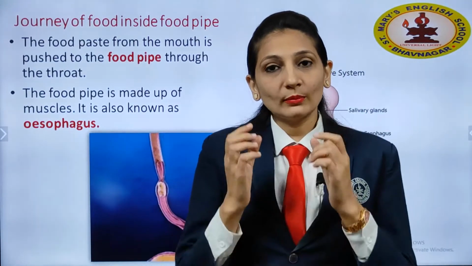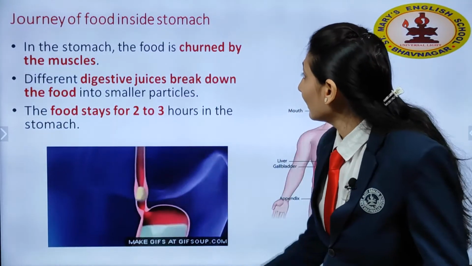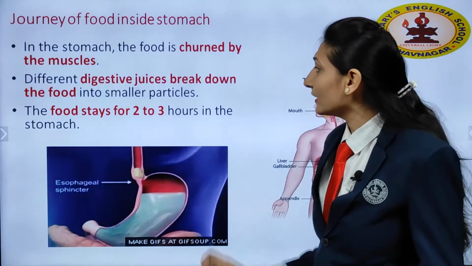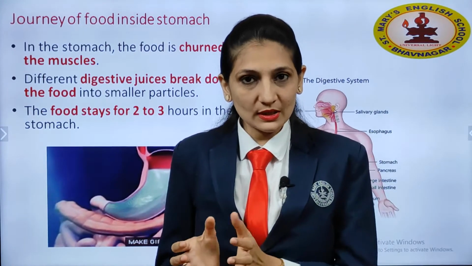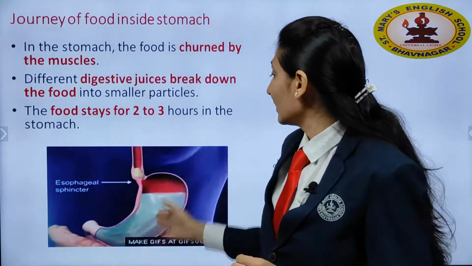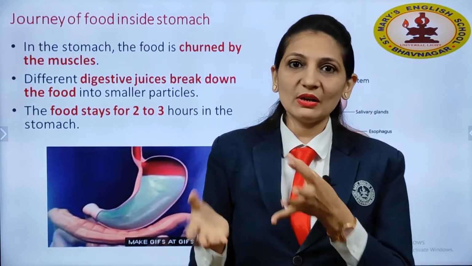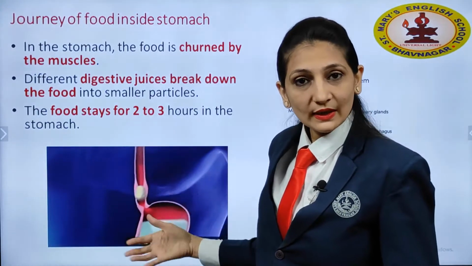This is how from the mouth the food will reach the food pipe. The next thing is food inside the stomach. Here in the stomach, what will happen? There are some muscles, called stomach muscles, that will churn the food very nicely. After that churning, some digestive juices will be mixed in the stomach. Here even more of the digestion process will take place.